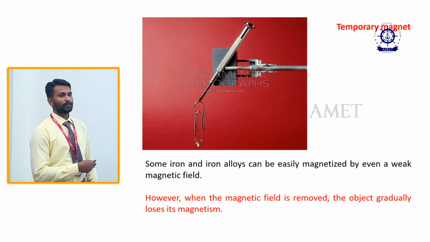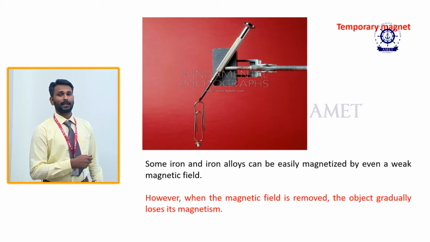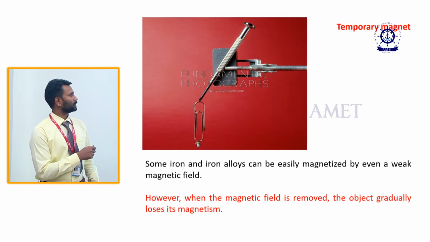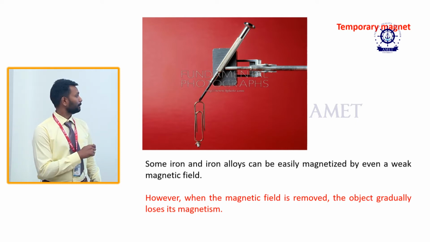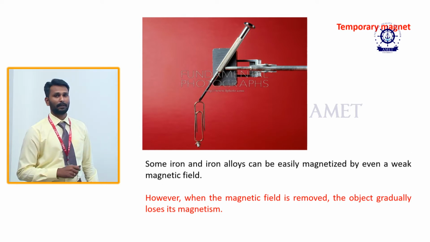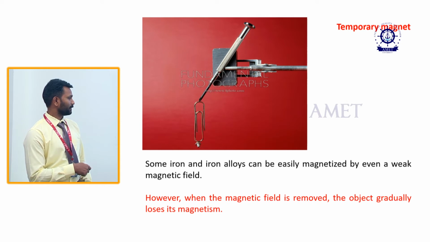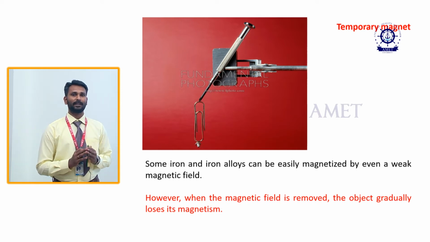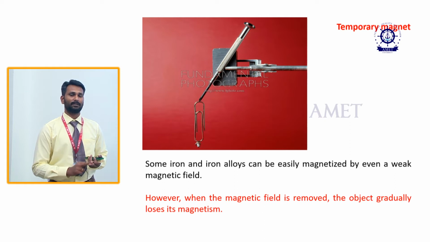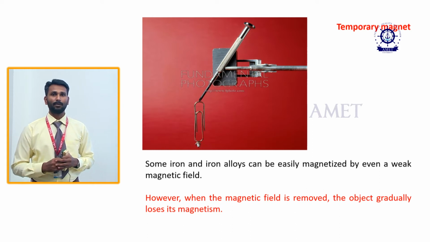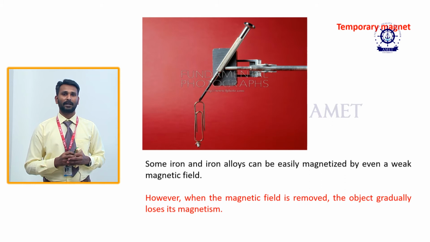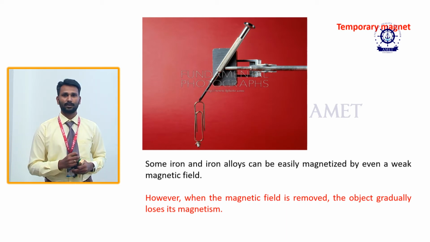Now we are going to discuss magnetic materials. There are three types of magnetic material: diamagnetic material, paramagnetic material and ferromagnetic material. How can we define which one is dia, which one is para and which one is ferro? It depends on how the material behaves in an external magnetic field. Based on the behavior in the external magnetic field, we can conclude which one is dia, which one is para and which one is ferro.